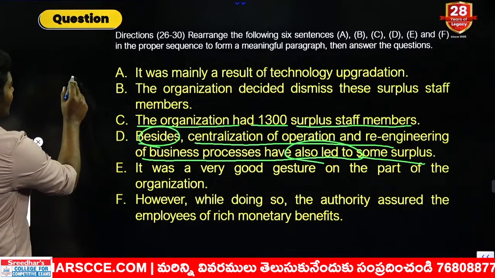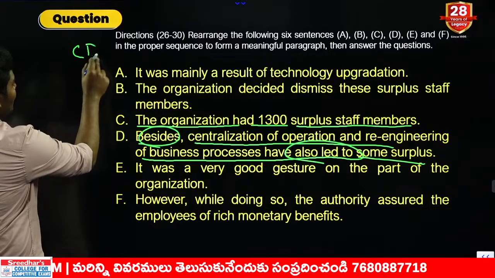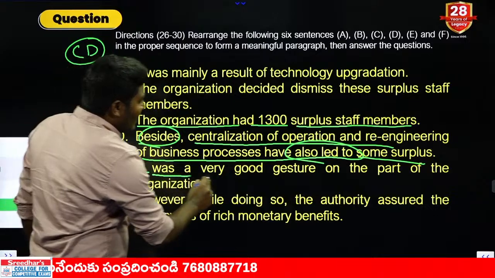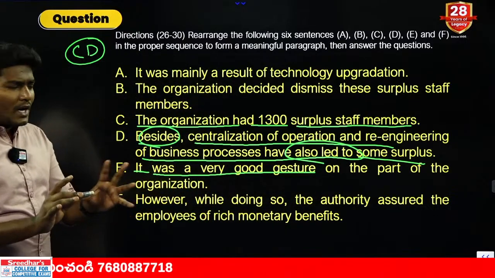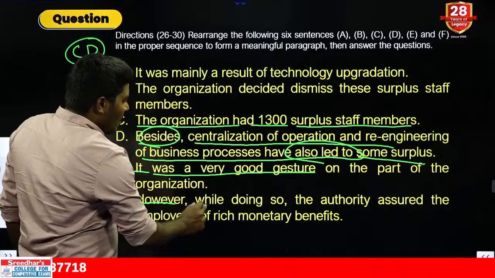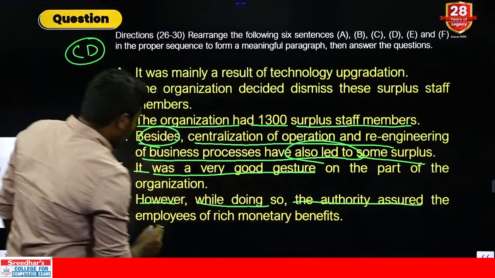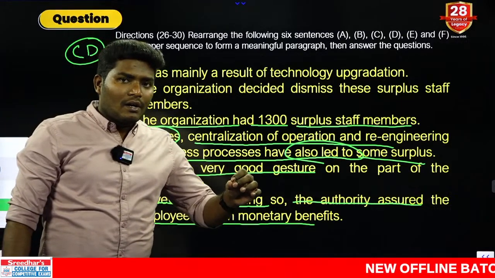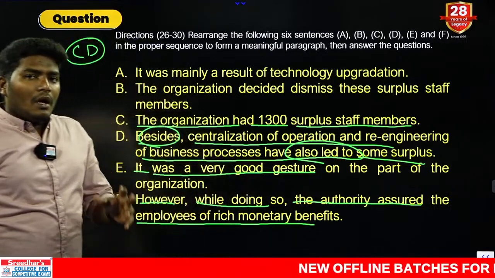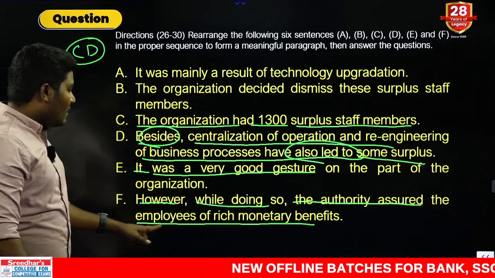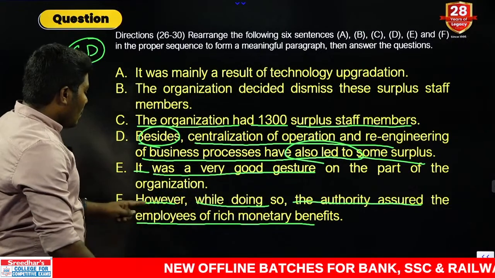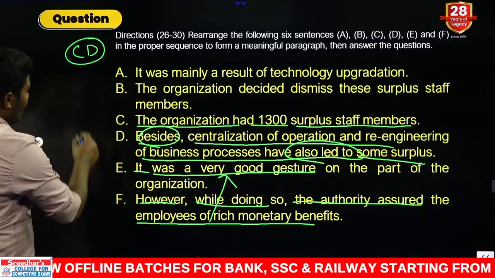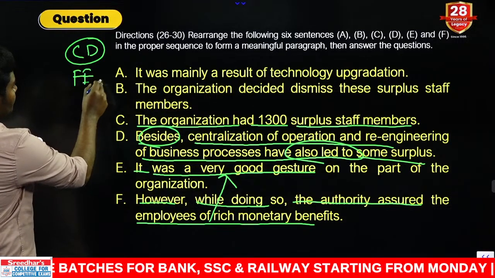What is a pair we can make here? The pair that can be made so far is nothing but CD. Keep this on hold. Come to E. What is there in E? It was a very good gesture. Some good gesture happened. What is a good gesture? We don't know. However, while doing so, the authority assured the employees of rich monetary benefits. That means before getting rid of these people, the organization or the company gave them good monetary benefits. Now, giving monetary benefits can be a good gesture. Yes or no? That means the pair should go from F to E.